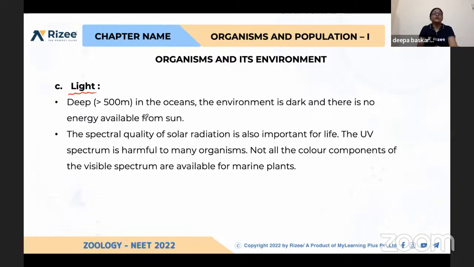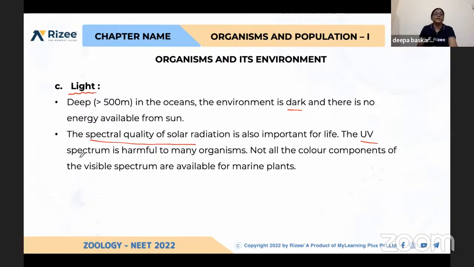For example, if you take the deep oceans greater than 500 meters, the environment is dark and the light which is penetrating below 500 meters, that is, if we travel more than 500 meters in the deep sea, we cannot see anything. It is becoming very dark and there is no energy available from sun. Sunlight energy is not available.